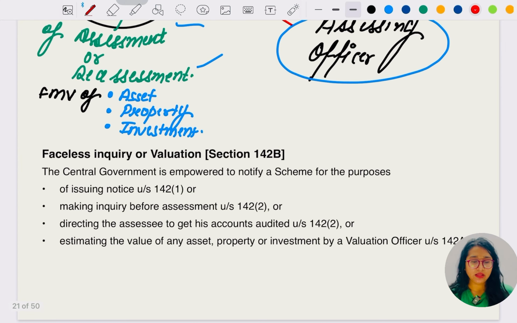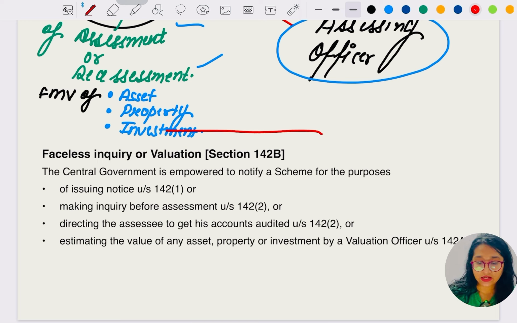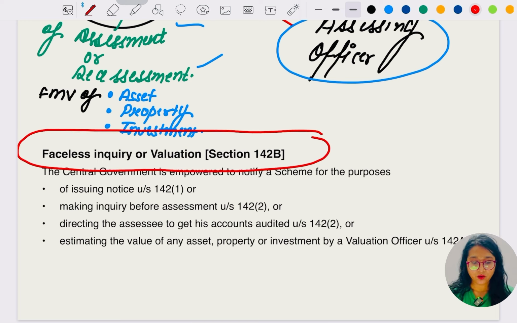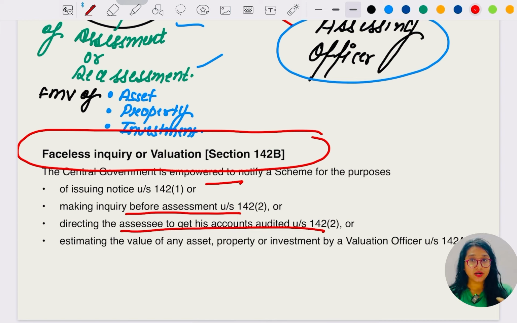So let's go for the faceless inquiry or valuation under section 142B. Sorry, 142B, no subsection. The central government is empowered to notify a scheme for the purpose of issuing notice under section 142 subsection 1, which we know now, and making inquiry before assessment under section 142 subsection 2, and directing the assessee to get his accounts audited under section 142 subsection 2A, yes, we know this too.